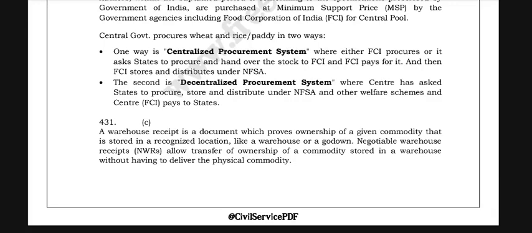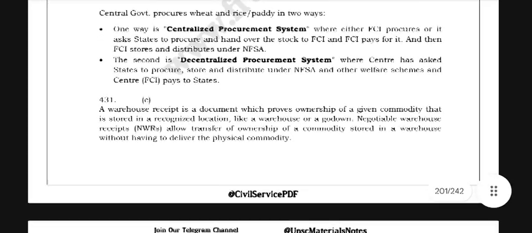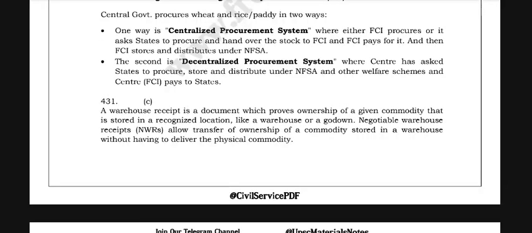A warehouse receipt is a document which proves ownership of a given commodity that is stored in a recognized location like a warehouse or a godown. Negotiable warehouse receipts, that is NWRs, allow transfer of ownership of a commodity stored in a warehouse without having to deliver the physical commodity.